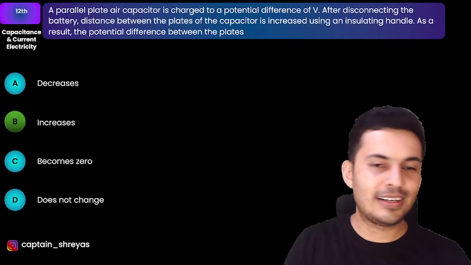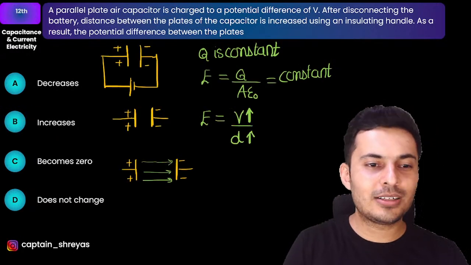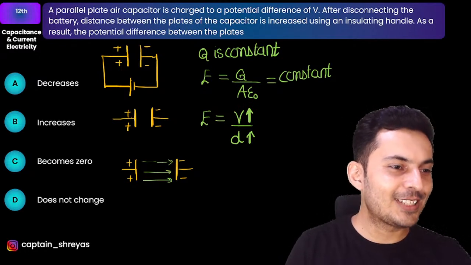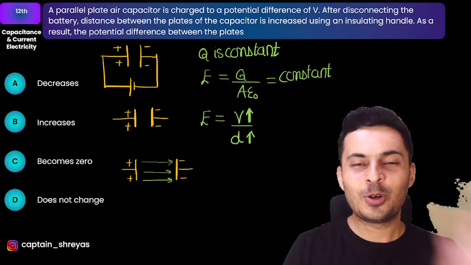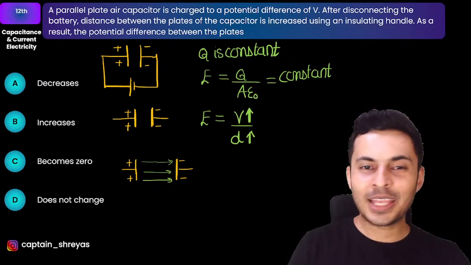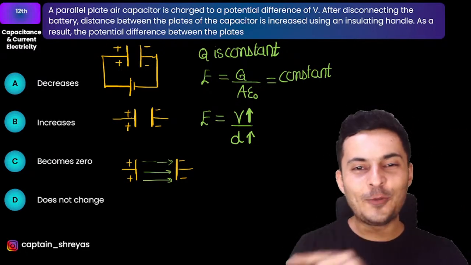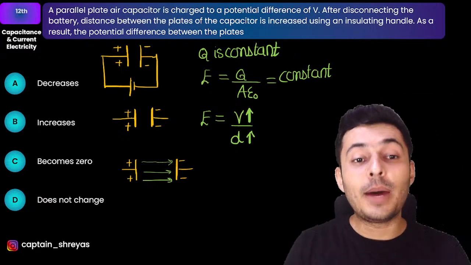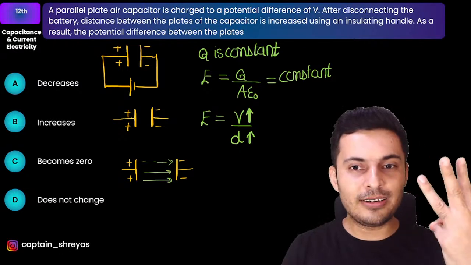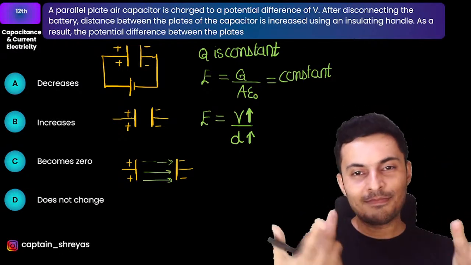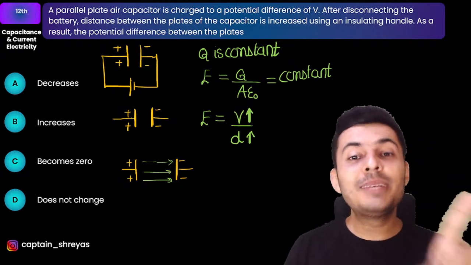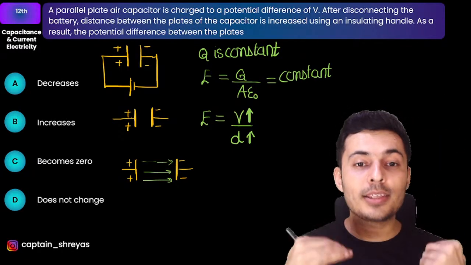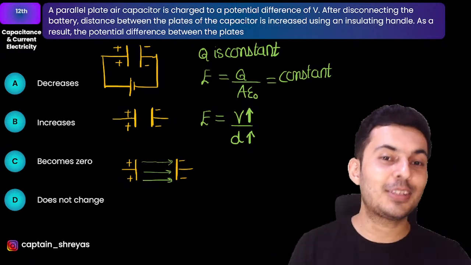You got the wrong answer, guys. That's why you should attend Captain Shreyas sir's classes. Everybody got it wrong, at least the ones who are attending it live. If you are watching it recorded and you get it right, good. Else, many students get -1, and you will lose 4 marks. Why? Because you were supposed to get 3. You got -1. It's a loss of 4, because you invested time in solving the question. So ideally you should have got the 3. So it's actually a loss of 4 marks when you get -1.